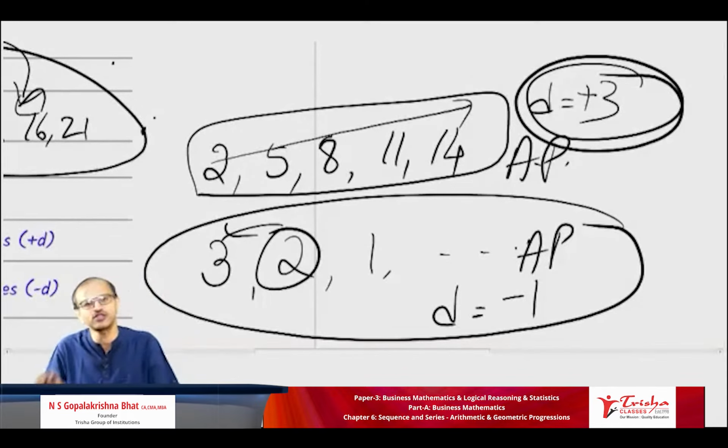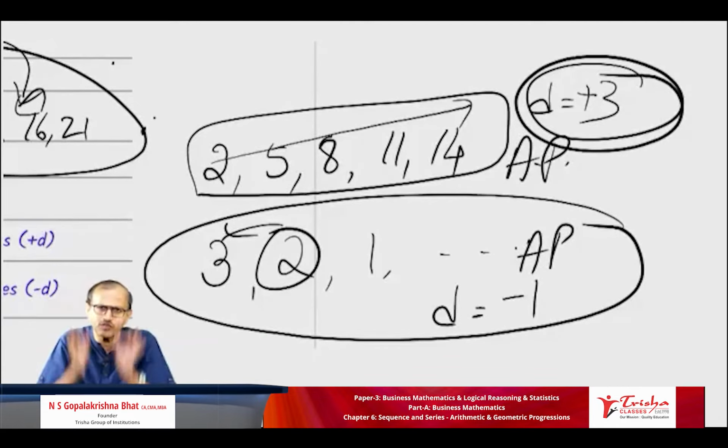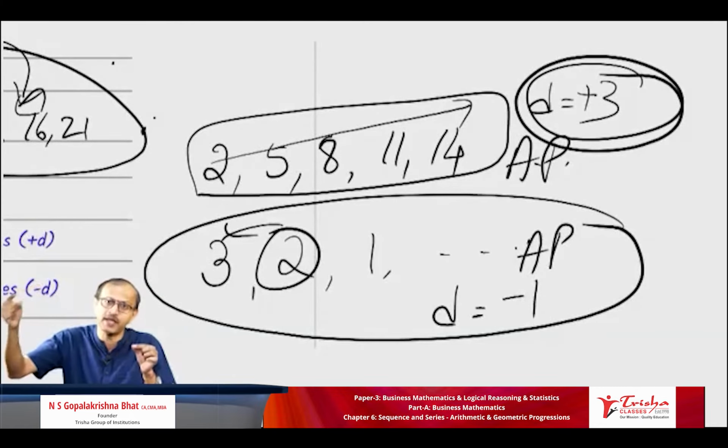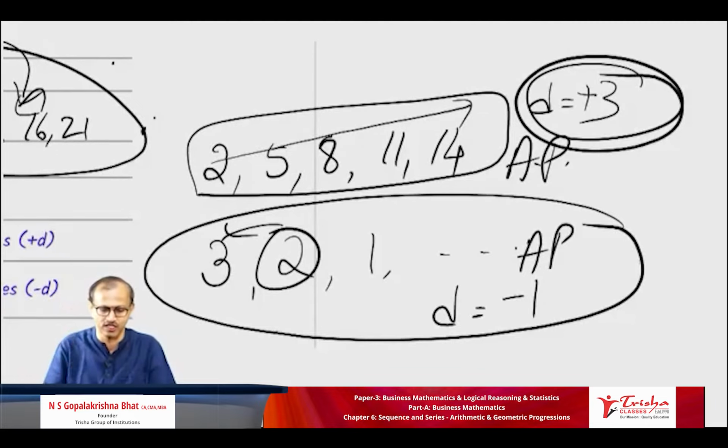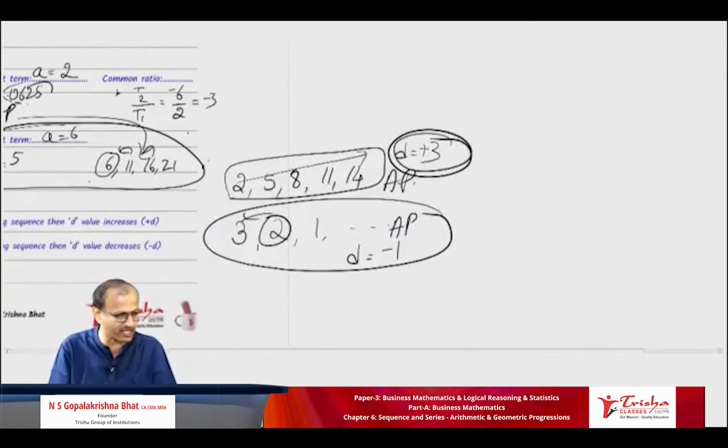Therefore, always make a note: when a series is given, if it is an AP and the values are decreasing, D has to be negative. Because values are decreasing, D should be negative. If values are increasing and it is an AP, then D is positive. I think you all understood this explanation.